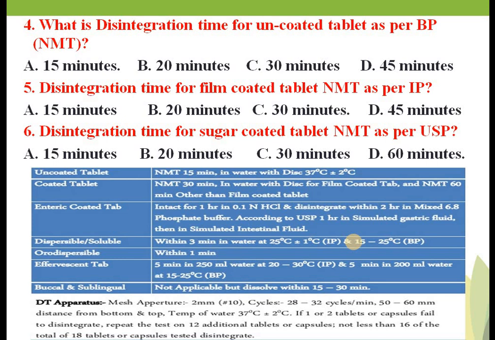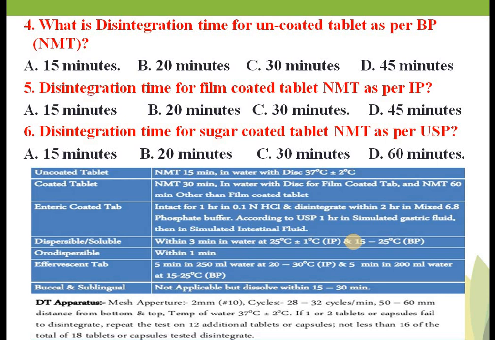Suppose that there are different types of tablet like uncoated tablet. Uncoated tablet means compressed tablet, then coated tablet, then film coated tablet, then enteric coated tablet, dispersible tablet, then fast dissolving tablet, then effervescent tablet, buccal tablets, etc. So each tablet will have a different disintegration time.